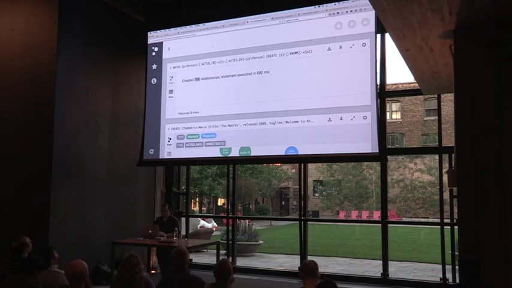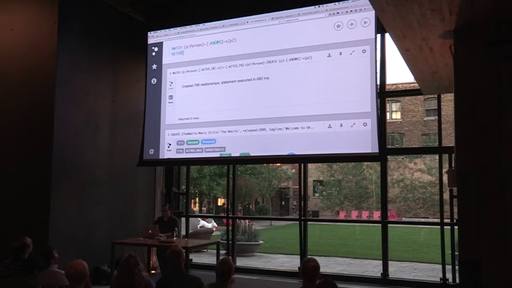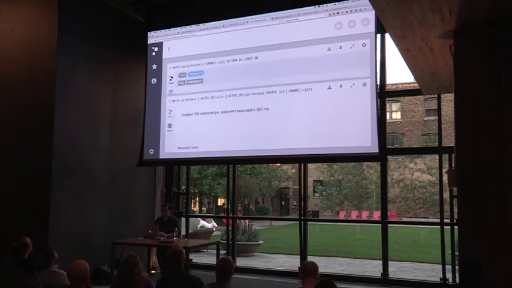Now we can see that 768 relationships were created. I can actually go and query that, so I'll do person, KNOWS, person, limit 30.